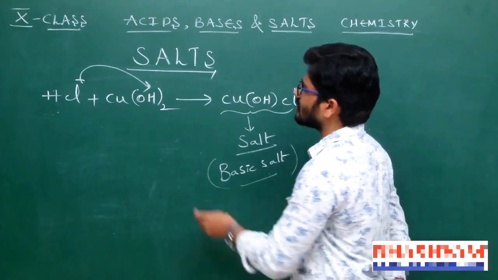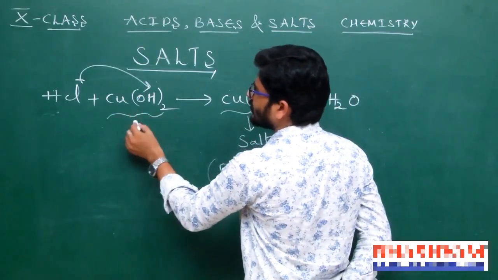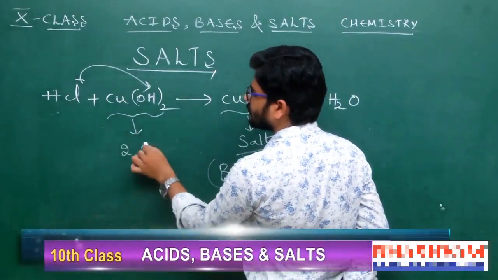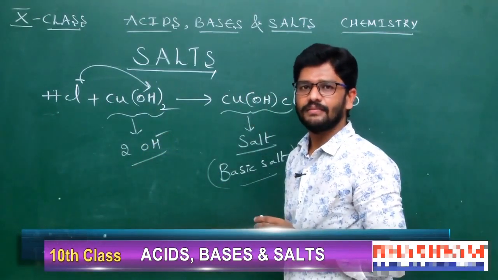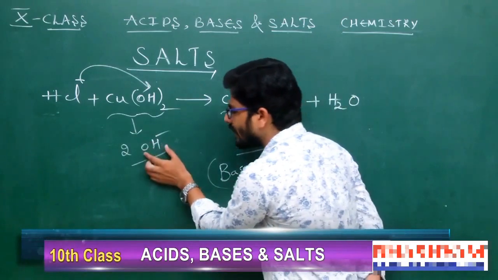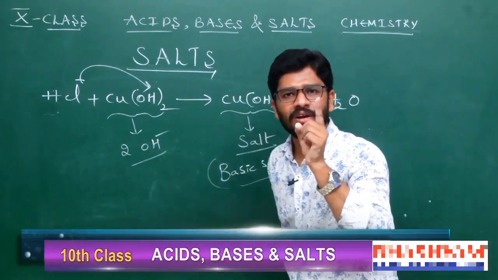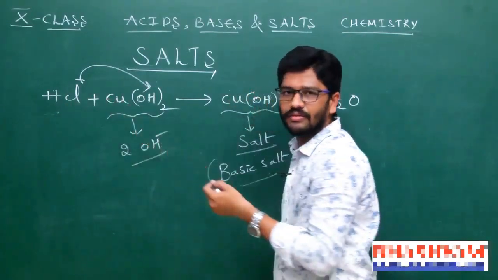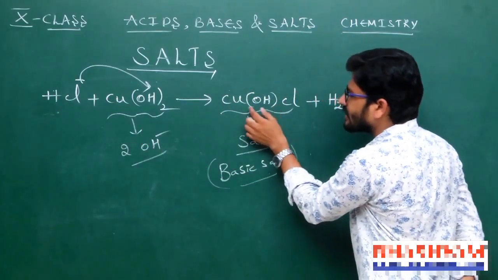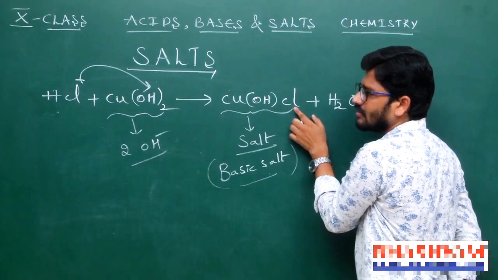Now in this case, in the copper hydroxide, two hydroxide ions are present. Out of two hydroxide ions, one hydroxide ion is replaced by Cl minus ion. That's why we get product CuOHCl.